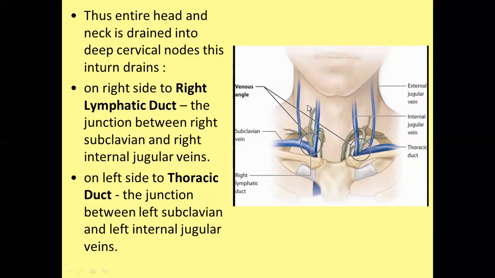So right jugular trunk drains into the right lymphatic duct, or on left side, left jugular trunk drains into the thoracic duct. This is the thoracic duct which lies at the junction between the internal jugular vein on left side and left subclavian vein. So remember, on either side the jugular trunk drains into the lymphatic duct on right side, and the thoracic duct on left side.